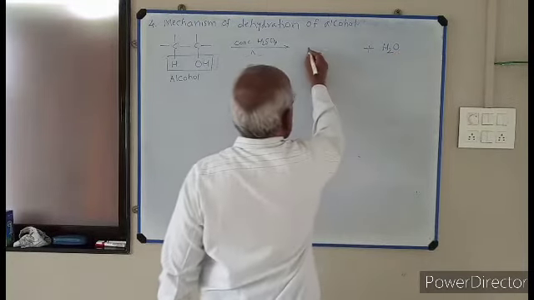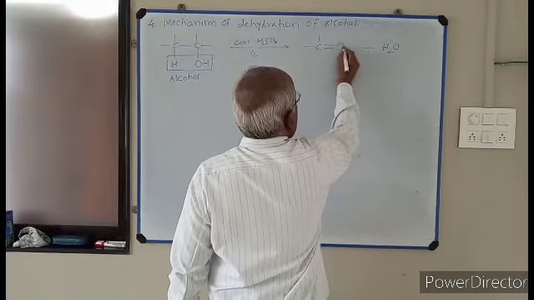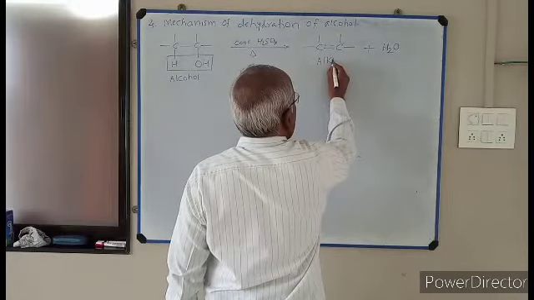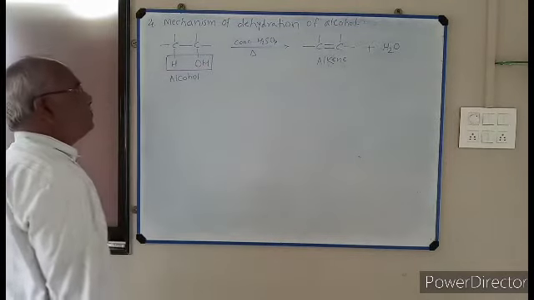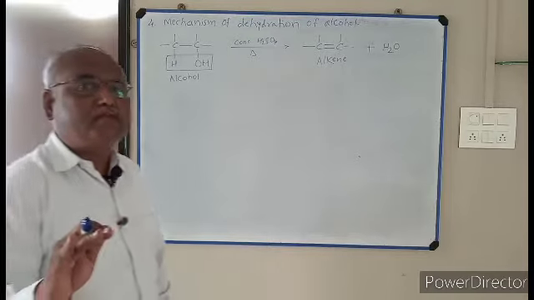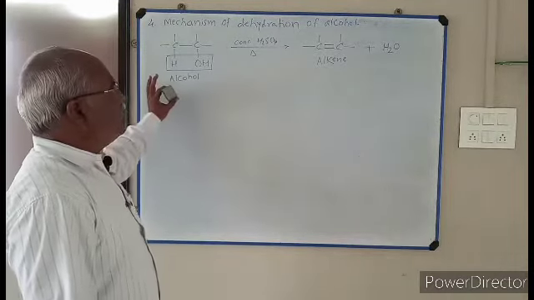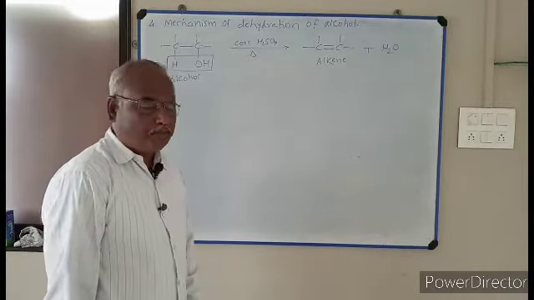The main product, C double bond C, alkene, is produced. So dehydration means removal of a water molecule from adjacent carbon atoms of alcohol. Alcohol on dehydration gives alkene.